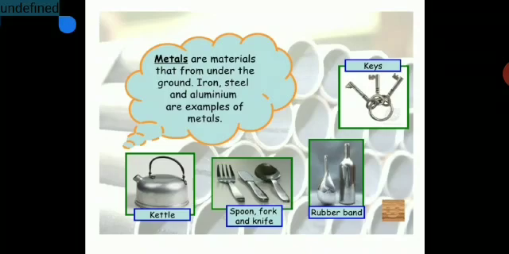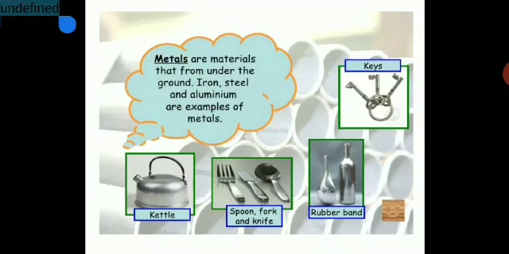Metals have wide applications again. Metals are materials that you obtain from under the ground. Iron, steel and aluminum are examples of metals. So these are widely used. In day-to-day life we use metal, like you have a kettle over here made up of aluminium, or you can get a kettle of steel.